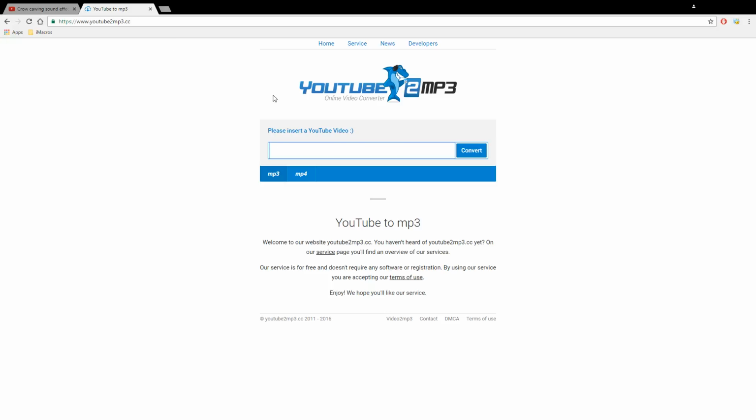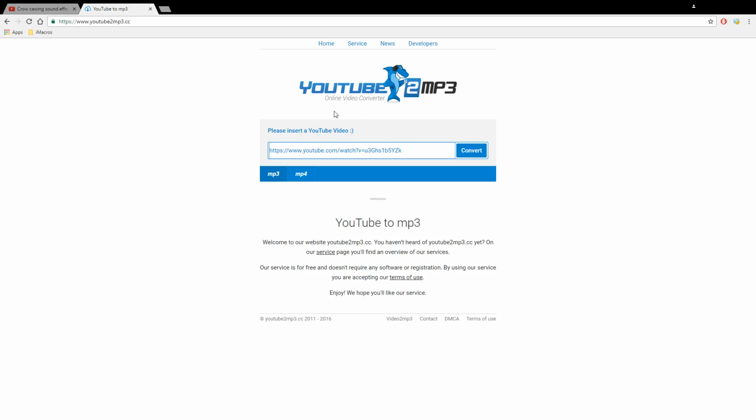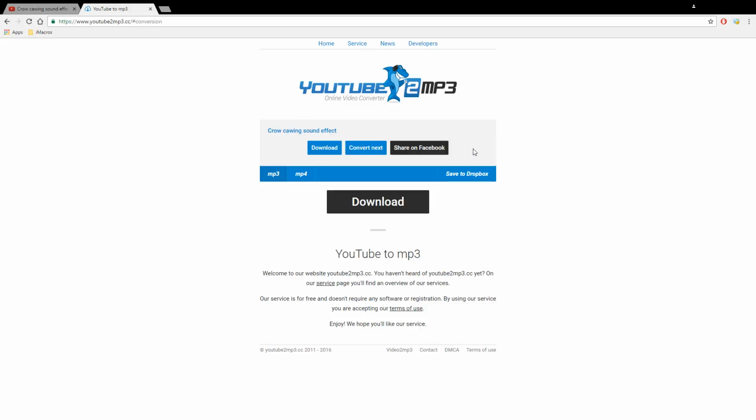Press Control V if you've copied it, or just paste the URL here, into where it says please enter YouTube video, and convert it to MP3. It does exactly what you think it does. It converts that to a MP3. Once that's done, we're going to download it, and it should appear down here if you're using Chrome. If it doesn't appear, go to Control J. If it's not there, you've not downloaded it, so try again, maybe try a different site. But that's what we want. And we've got the sound file now.